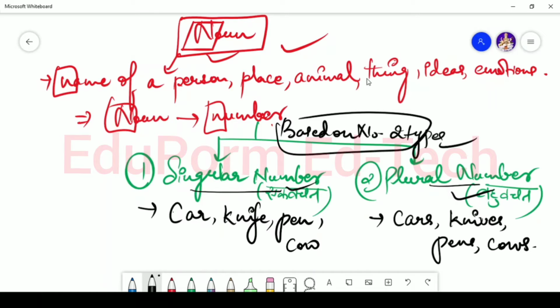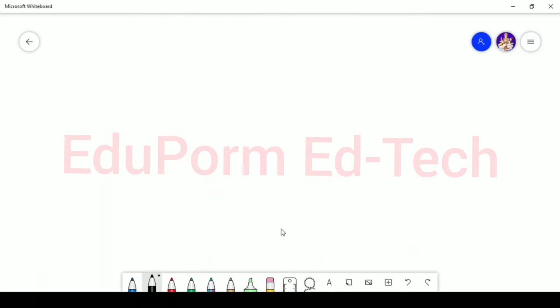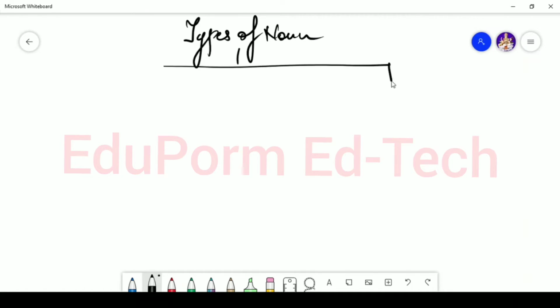Now next we are going to talk about the types of noun. Now what are the types of noun? So noun is basically divided into two types. And what are those two types?